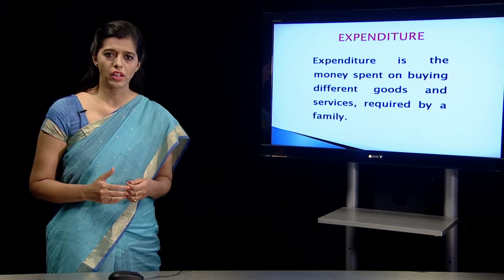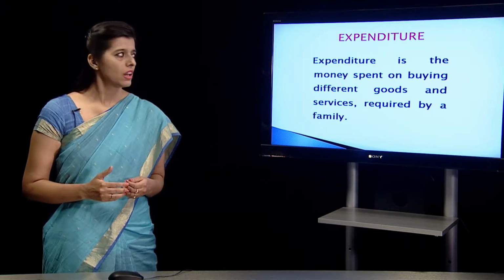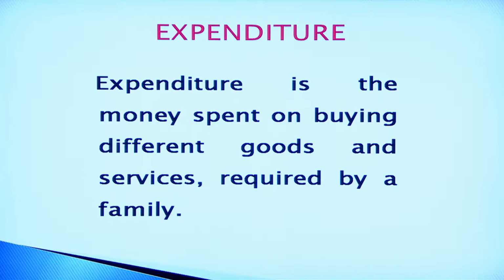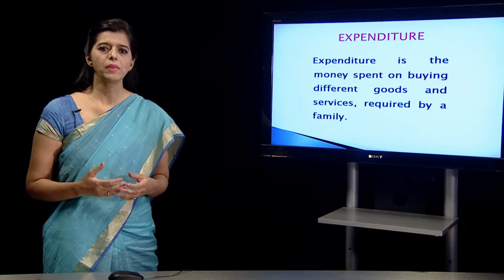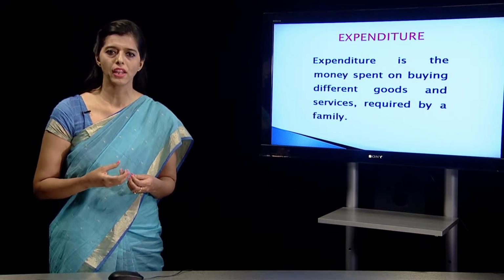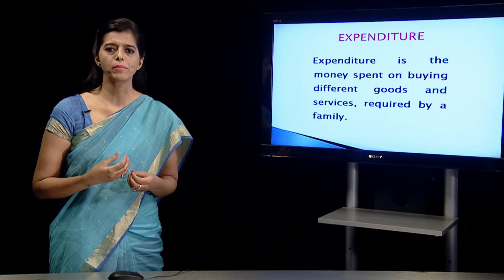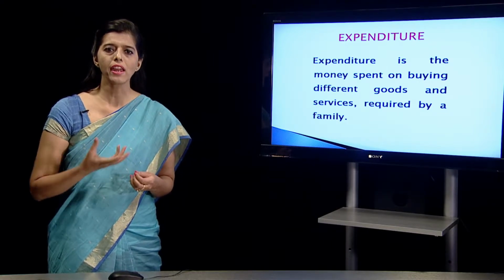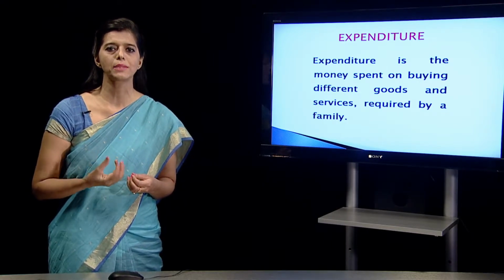What are the sources of income? Now what is expenditure? Expenditure is the money spent on buying different goods and services required by a family. When a family is acquiring a good or acquiring a service or paying for something, then how are they doing it? They are doing it by paying the money, and that process of paying money is the expenditure.